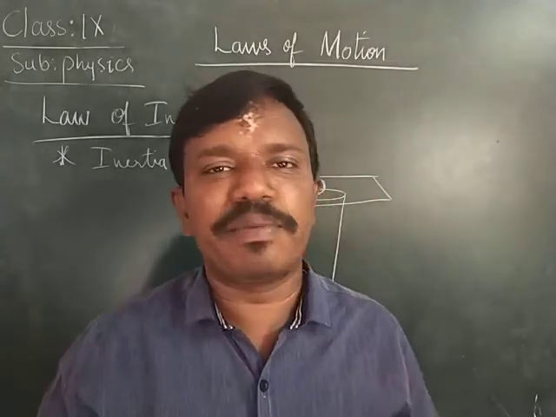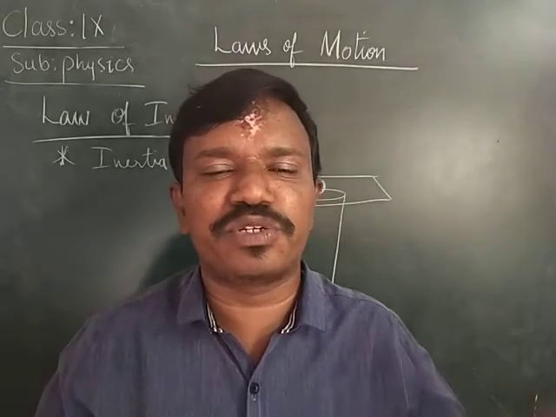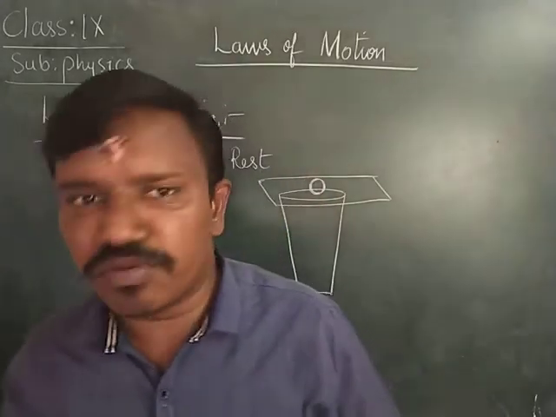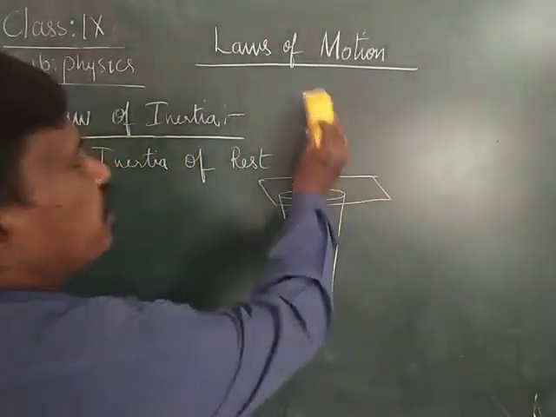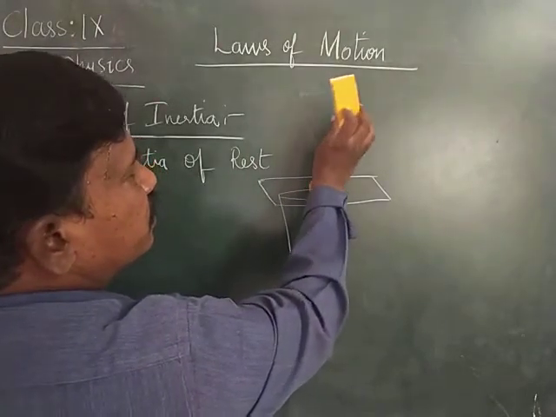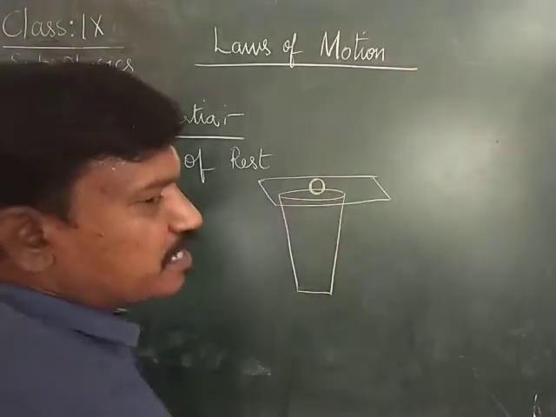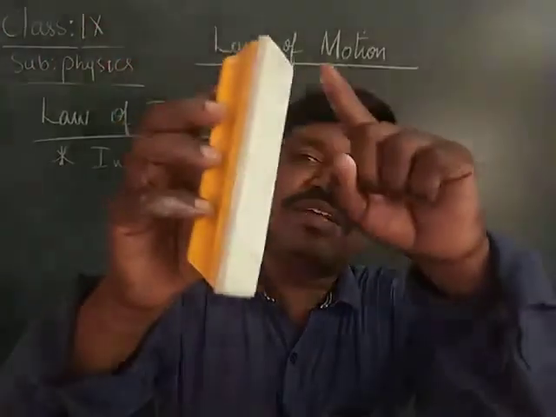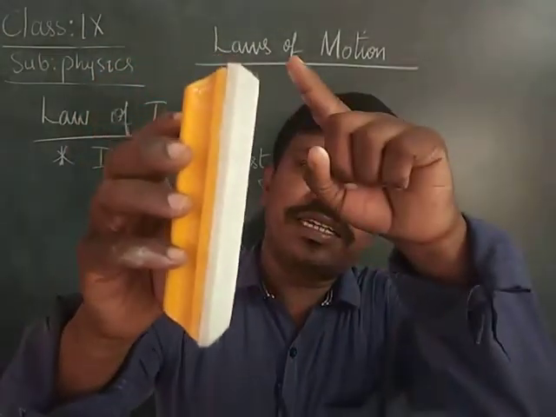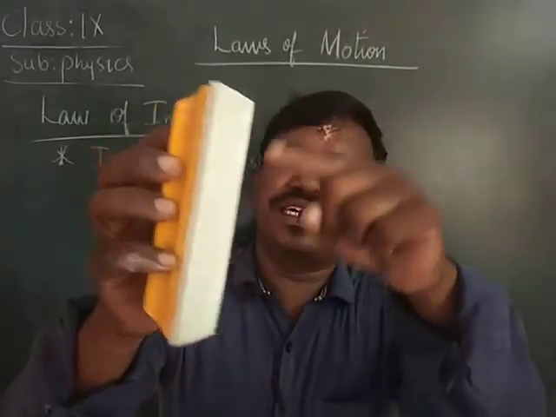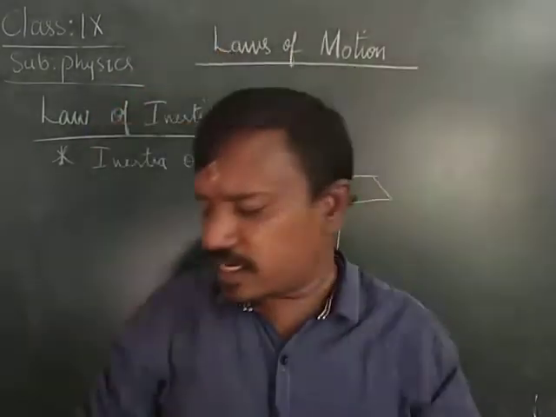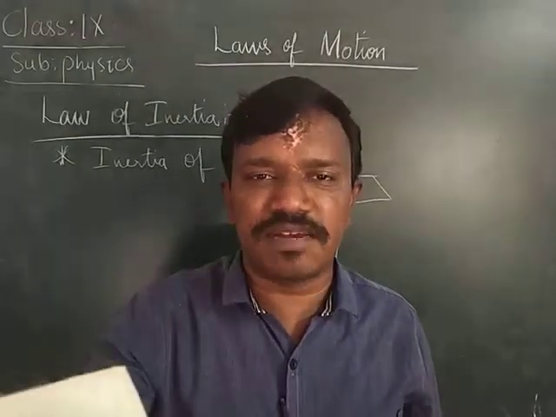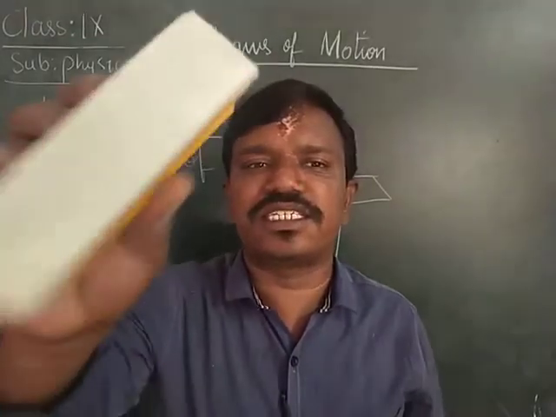In the same way, when you hit the carpet against the wall, the dust comes outside. Not only that, if you have a duster and I hit the duster, the dust comes outside. Normally the dust doesn't come out. The dust particles are resting in this sponge. When I hit it, we change its state from rest to motion. Due to the resistance, the dust comes outside.